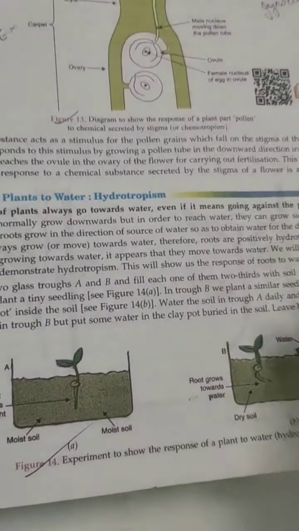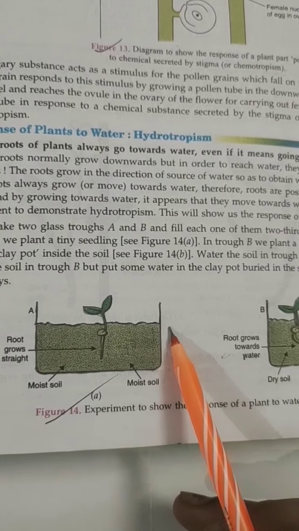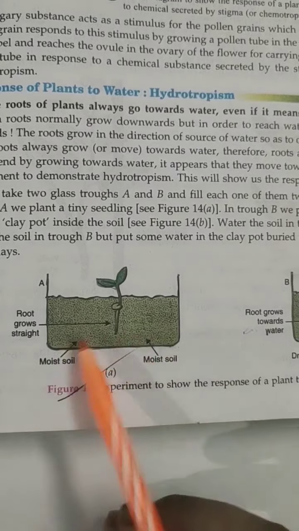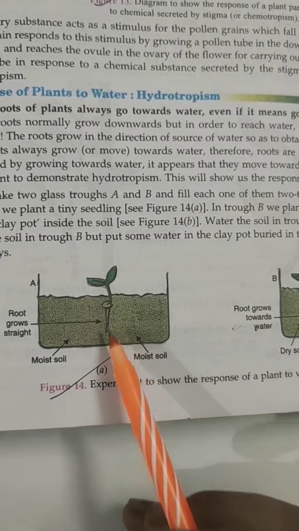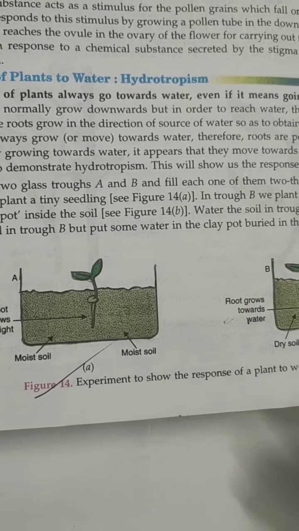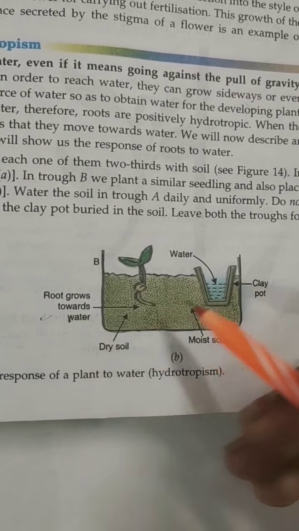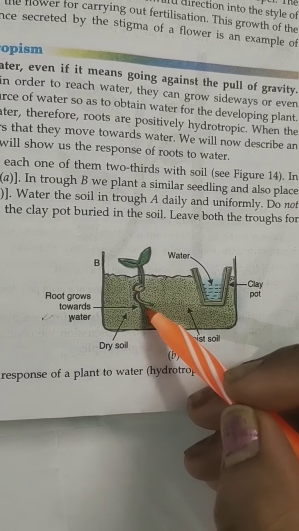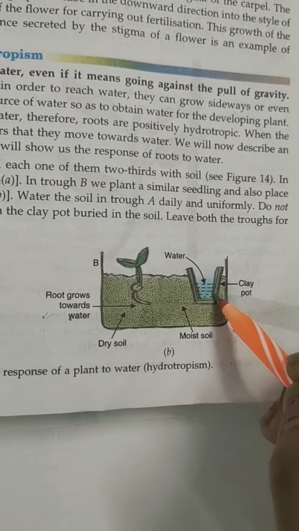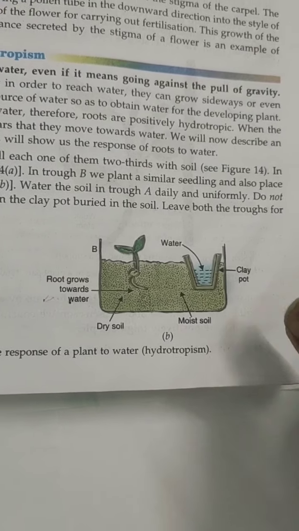Here I will explain with this example. In this we have a straw, and we will have some normal soil, and then we will germinate a plant here. When there is moist soil, the root does not have to struggle for water, so the root will grow normally in a straight direction. But if you keep the water away from the plant root, the root will tend to move towards the water. So this is an example of positive hydrotropism, because plants need water to grow, and the roots will move in the direction of the water.